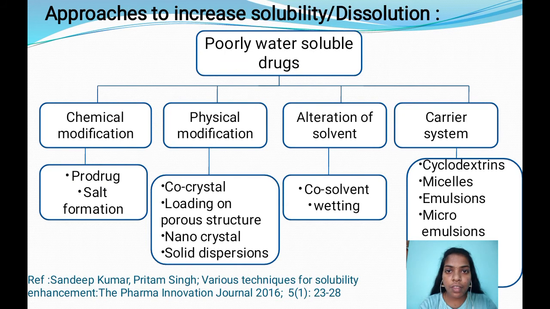Coming to the approaches that are used to increase the solubility, mainly chemical modification. It mainly involves altering the chemical structure, thereby enhancing the solubility. Coming to the physical modification, it involves altering the particle size, etc., thereby increasing the solubility. And coming to the alteration of solvent, in this the solvent composition may be altered. And finally carrier system, a carrier may be used to alter the solubility.